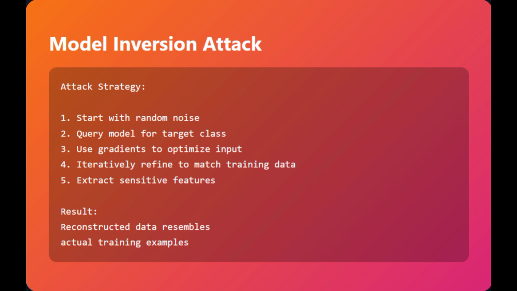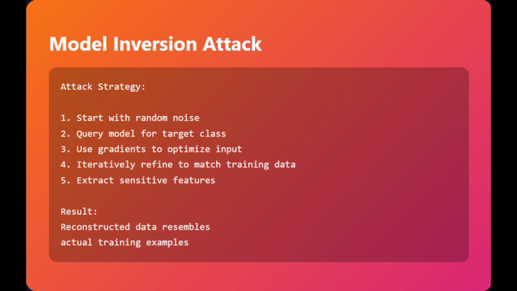To give you clarity, membership inference tells who was in the training set, whereas model inversion tells what their data looks like. It uses gradient descent: starting with random noise, querying the model for the target class, using the gradients to optimize the input, and iteratively refining it to match the training data.